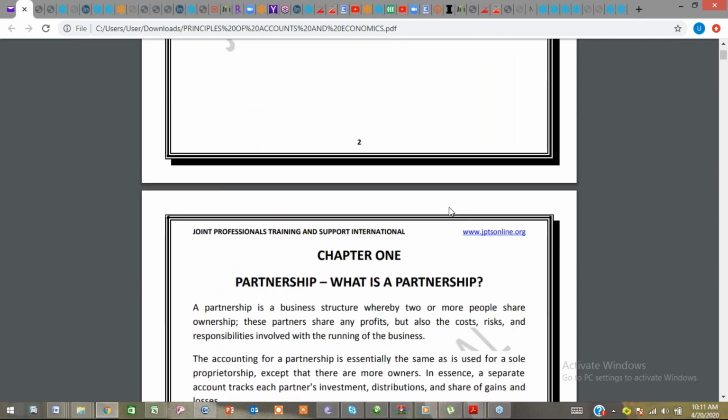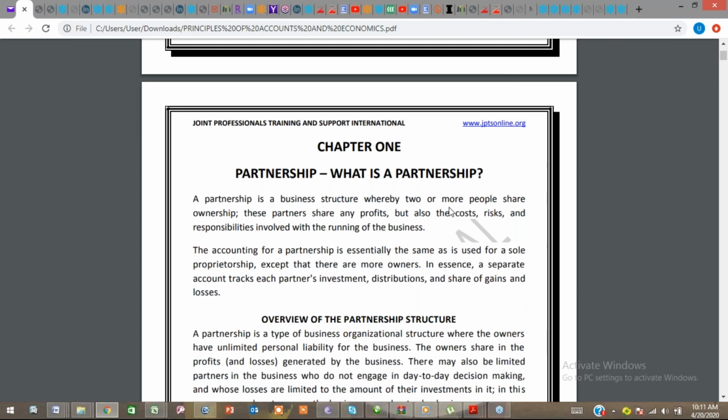Today, we'll be looking at what a partnership is. We all know what partnership means. Partnership, purely from what is written here, is a business structure whereby two or more persons share ownership. The partners share any profit, sometimes they share costs, and they share risk and responsibility.